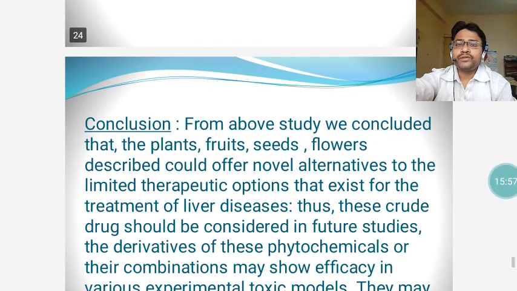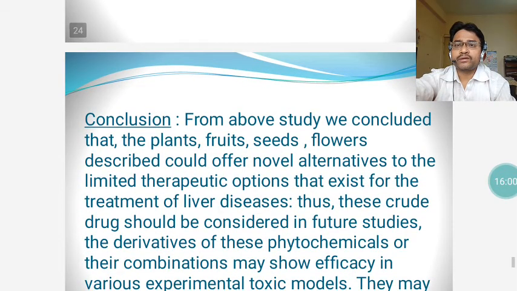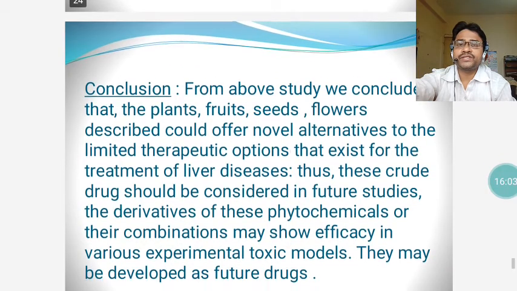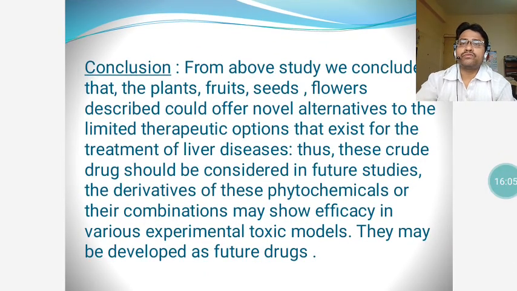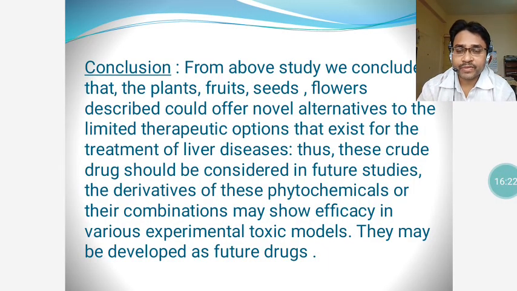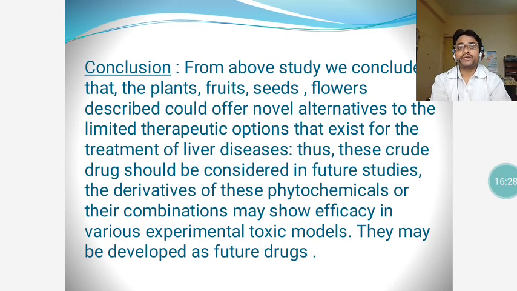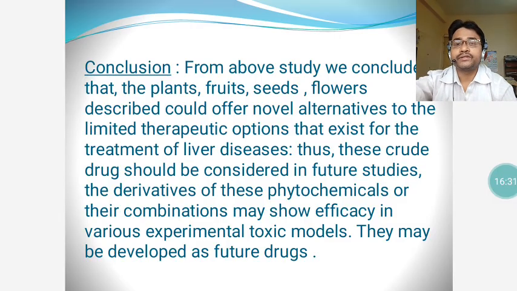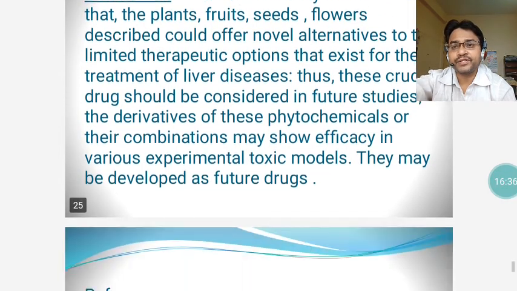So, to conclude, from the above study, we can conclude that the plants, fruits, seeds, flowers described above could offer novel alternatives to the limited therapeutic options that exist for the treatment of liver diseases. Thus, these crude drugs should be considered in future studies. The derivatives of these polychemicals or phytochemicals or their combinations may show efficacy in various experimental toxic models. They may be developed as future drugs. They are promising drugs. They can be studied and utilized in near future.